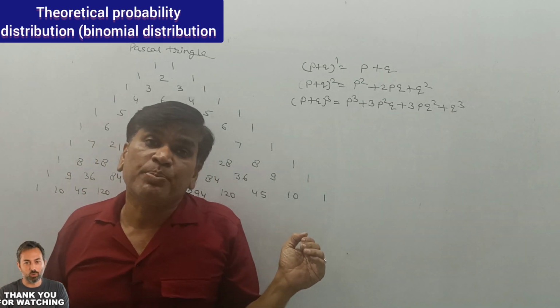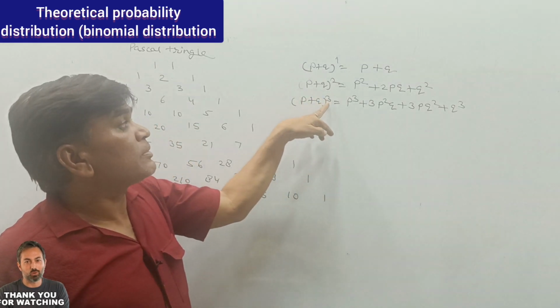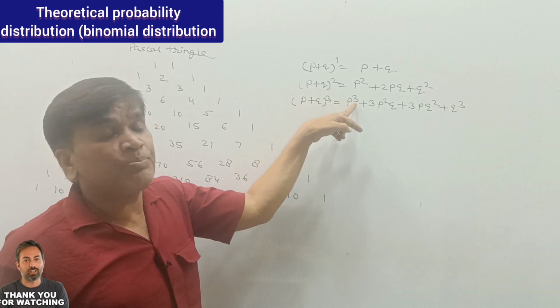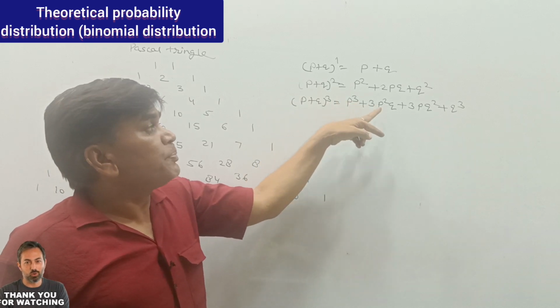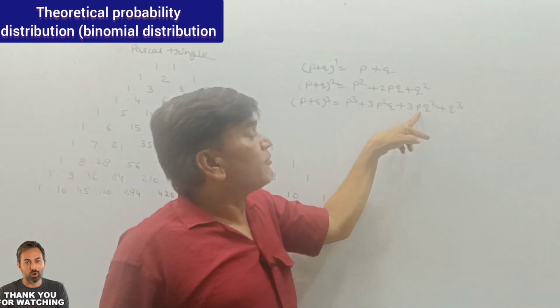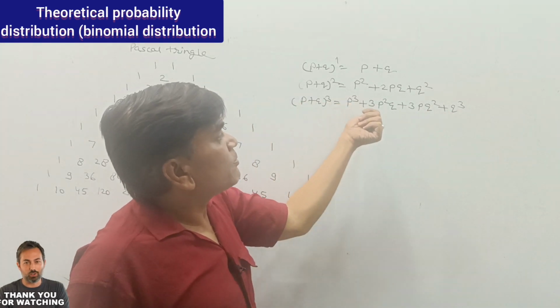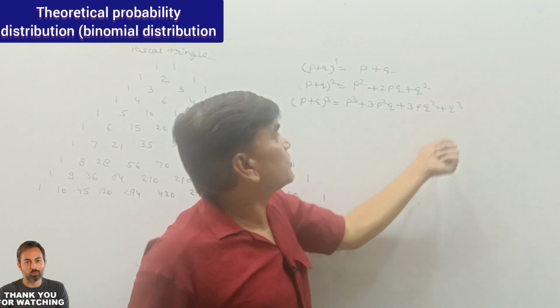The power of P will start with the power of the expansion. If (P plus Q) raised to power 3, the power of P will be 3, then P2, then P1, then P0. The Q will start from 0: Q0 plus Q1 plus Q2 plus Q3.